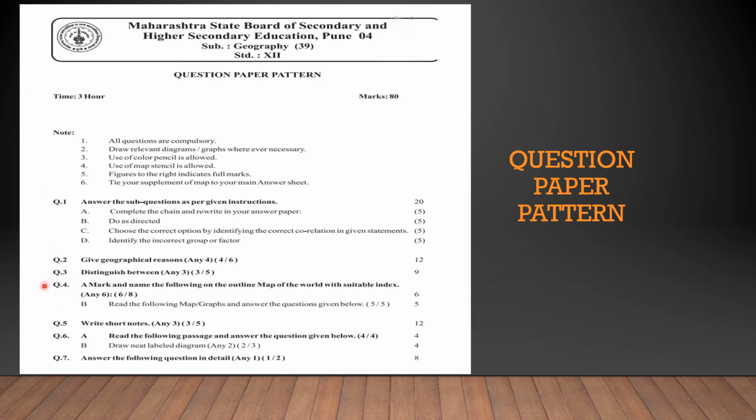Your scoring question again is question number 4, map. Your scoring question again is question number 6A and B. Map, draw a neat label diagram and read the following passage. All are scoring. Apart from this, you will need to concentrate on theory for give reasons, distinguish between, and answer the following in detail. Okay.